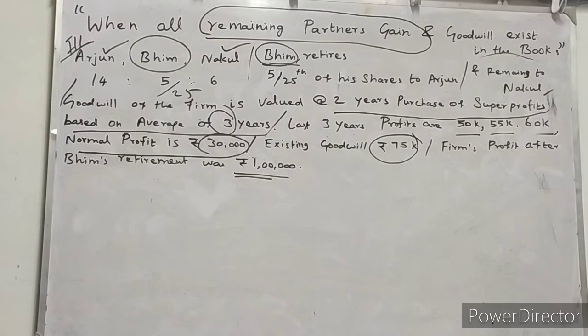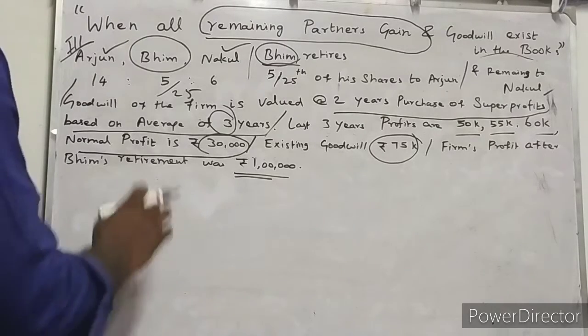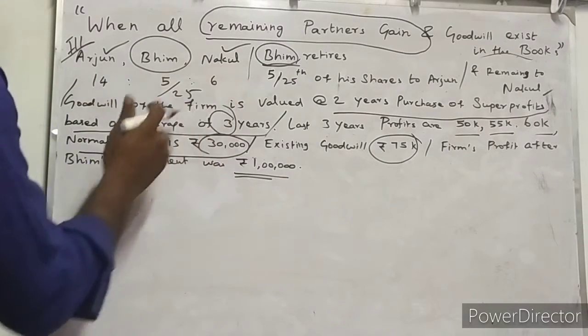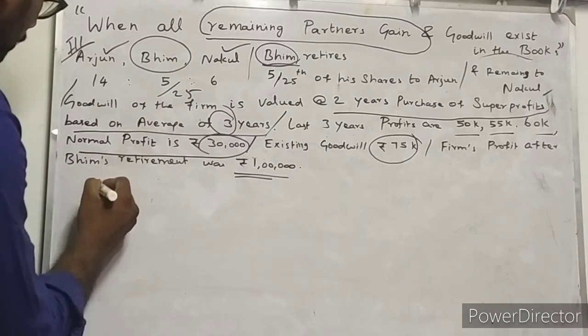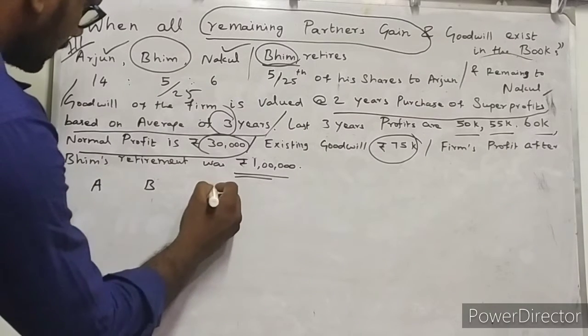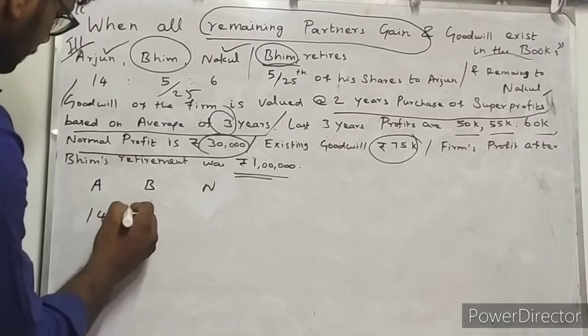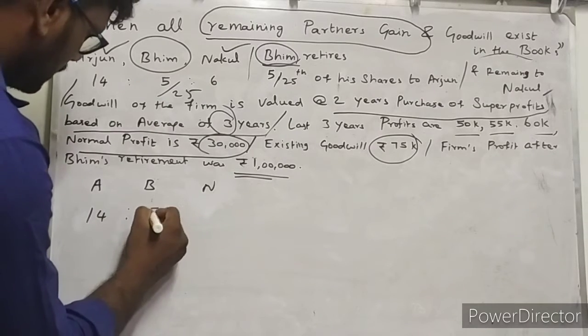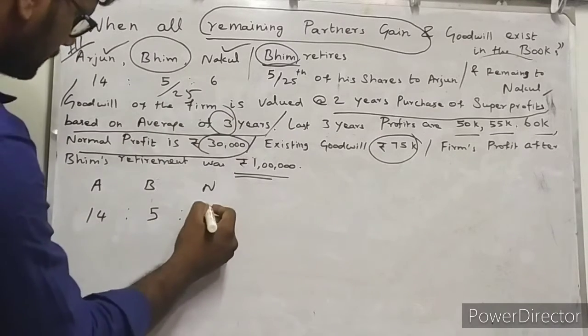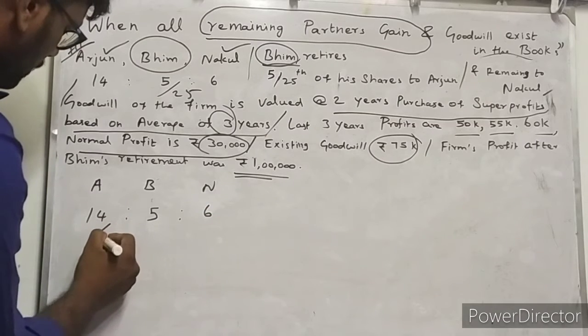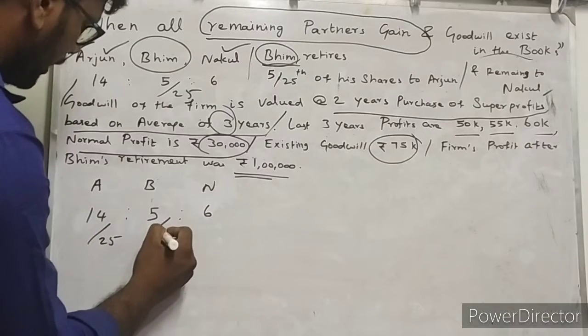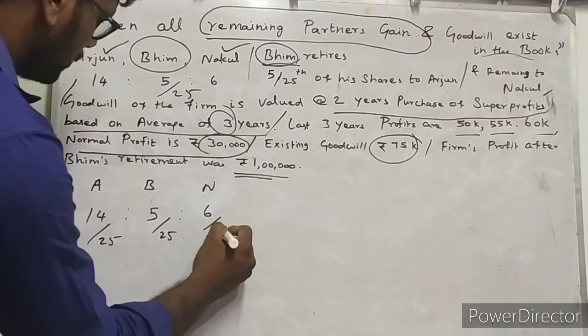Now we are going to deal with each and everything given in the problem. Arjun, Bhim, Nakul: it is their existing profit and loss sharing ratio, 14:5:6. We can write it like this: 14 divided by 25, 5 divided by 25, 6 divided by 25.